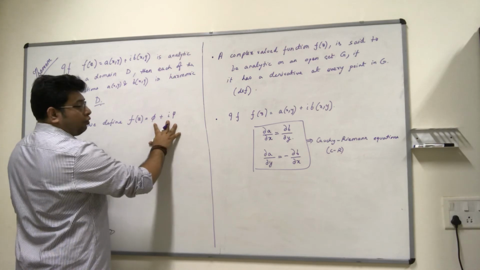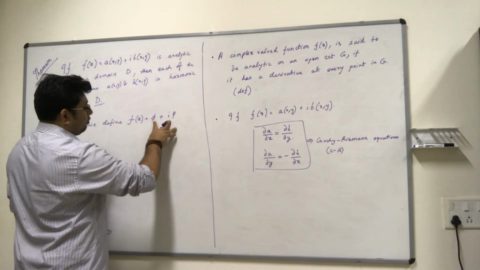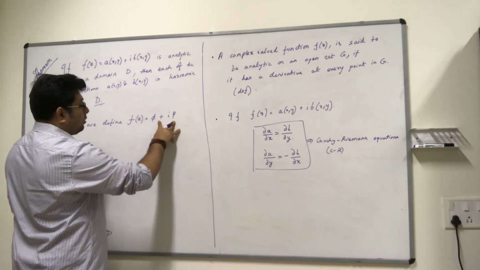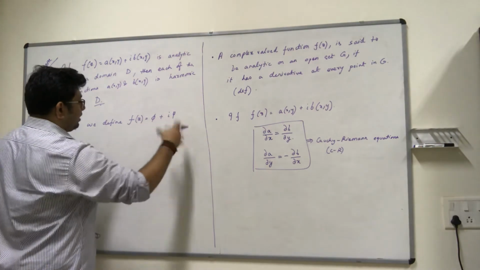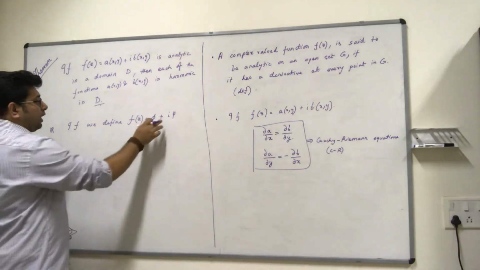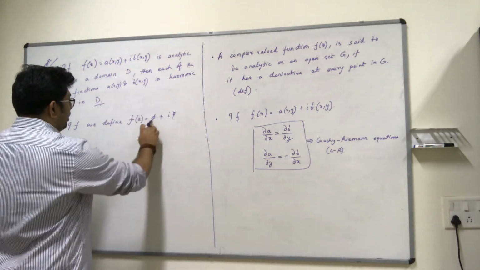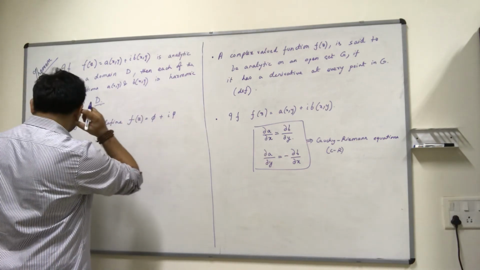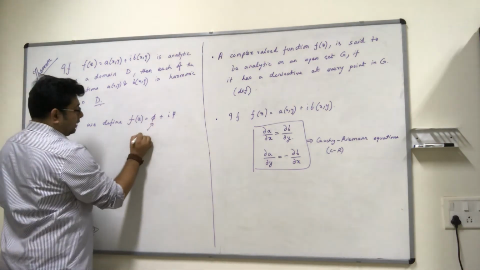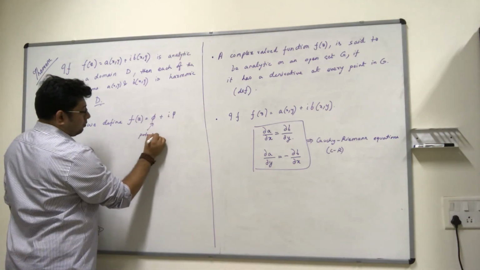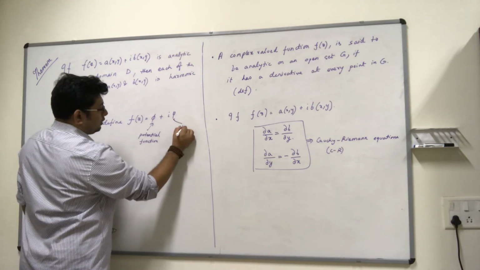So this is going to be a two-dimensional flow, and some of the other conditions related to phi and psi will have to be imposed. Those things we'll clarify in the next class. Right now, you can just assume that we are describing a situation where both phi and psi exist, where phi is the potential function and psi is the stream function. So we define a function like this, where we explicitly say that this is the potential function, and this is the stream function.